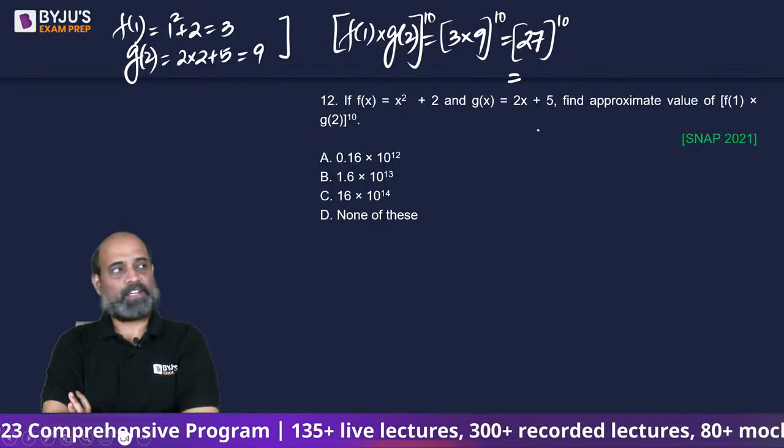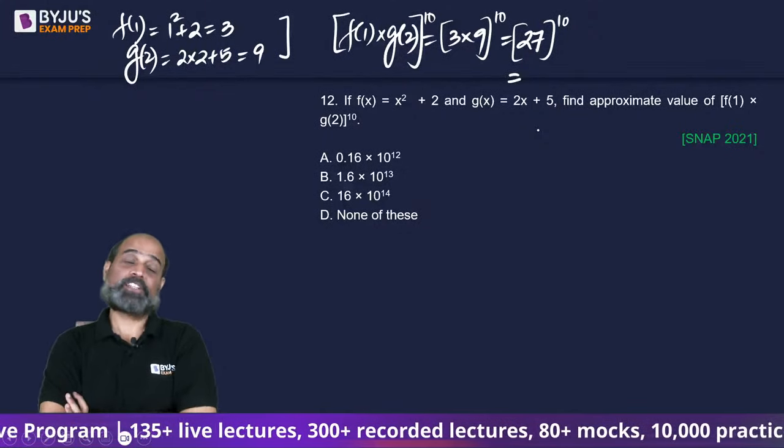Taking that as 30, for that we will need 3 to the power 10 now.